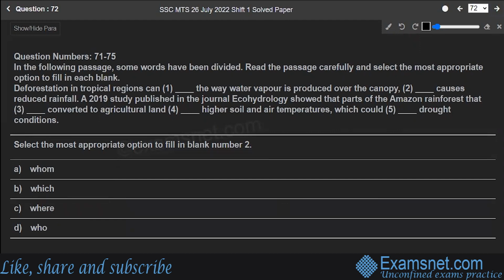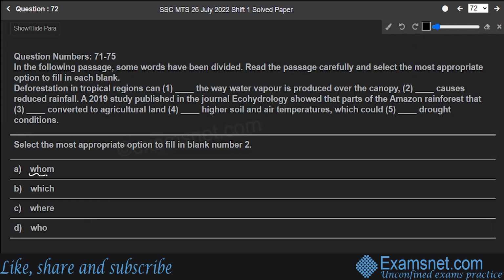Dash causes reduced rainfall. Whom causes, which causes, where causes, or who causes? Of course, it is which causes. So when I'm reading it, see how we are going to use whom. Whom is used as the object of the verb or the preposition, which is used for saying exactly what thing or things you are talking about.